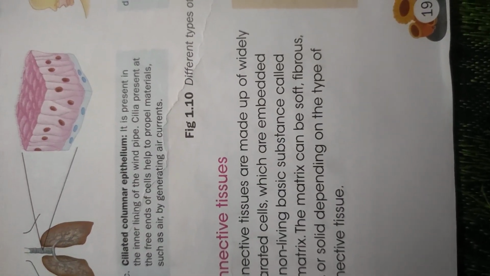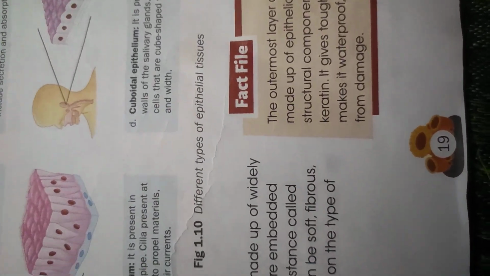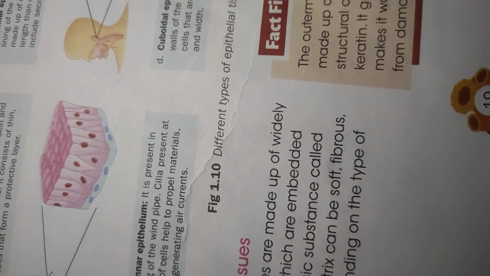Connective tissue acts as a binding material, and it gives support to the tissue. It is distributed throughout the body and forms about 30% of the body weight, which means 30% of an organism's body weight is because of connective tissue. It forms the sheath around the organ.